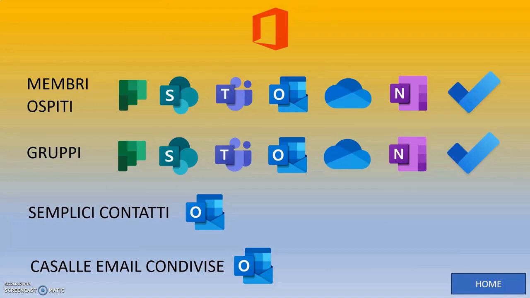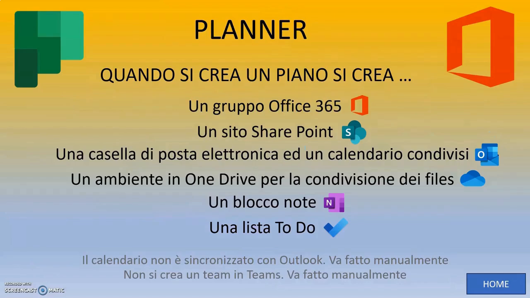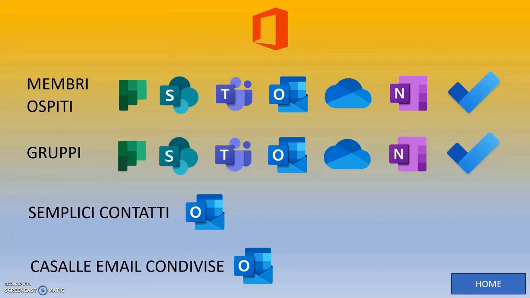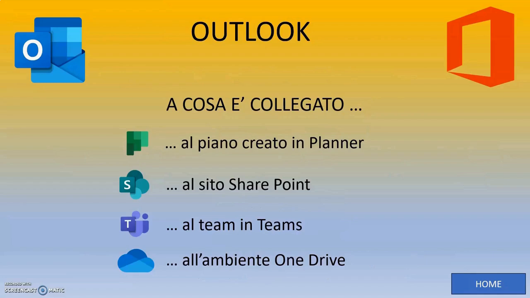So you've seen how Planner can be used with other applications, and this is the only way Planner can be used to its full potential. In the previous section regarding Office 365 management, we have already understood how these applications can interact, how members and guests can integrate Planner from SharePoint, Teams, Outlook, share files on OneDrive, see your activities in To-Do, take notes in the Notes app. We will have members, guests, groups. These are topics we already know, such as simple contacts, shared email inboxes.